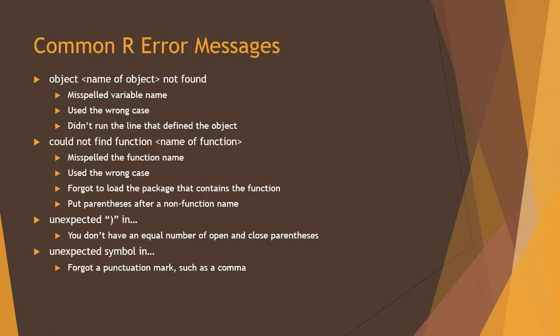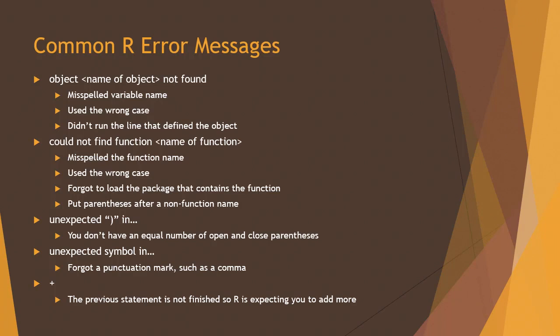Unexpected symbol in. You forgot a punctuation mark, such as a comma. A plus sign. The previous statement's not finished, so R is expecting you to add more. If you think that you finished the previous statement and you're getting a plus sign, that means you have an error, that you didn't somehow complete that statement, because the plus sign is R's prompt for, all right, tell me what comes next.